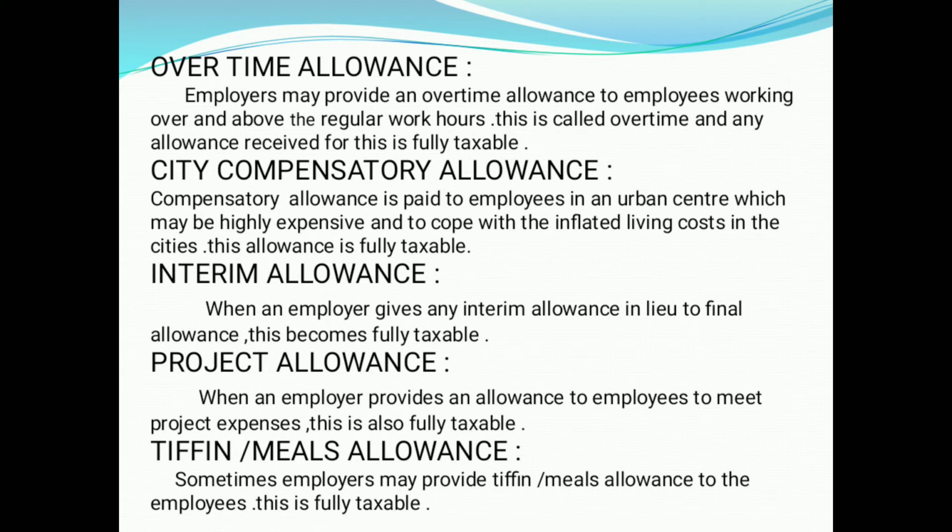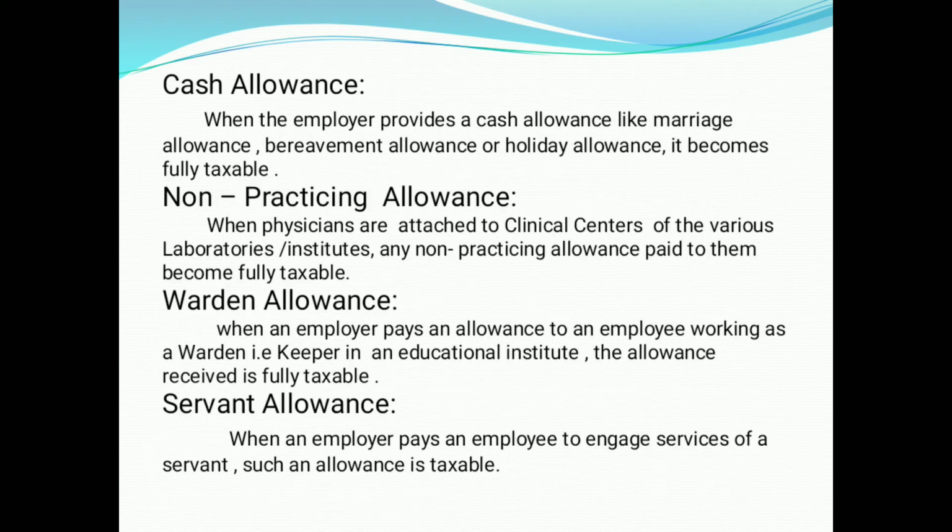Interim allowance. When an employer gives any interim allowance in lieu of final allowance, this also becomes fully taxable. Project allowance. When an employer provides an allowance to employees to meet project expenses, this is also fully taxable. Tiffin or meals allowance. Sometimes employers provide tiffin or meals allowance to the employees. This is fully taxable. It is given for lunch or refreshment to the employees.